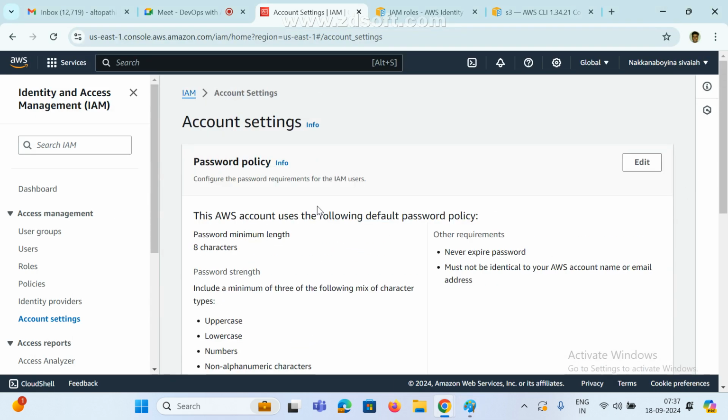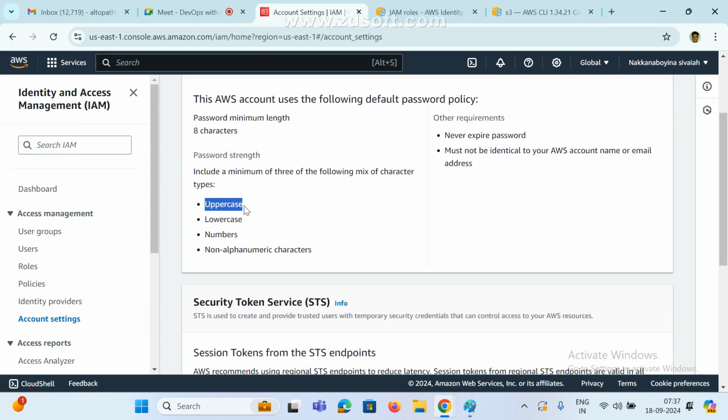See here, this is the account settings. Account settings means, if you create any account, see here, password maximum length, how many characters, and password strength: one uppercase, one lowercase, one number, one non-alphanumeric. These are based on your requirement, based on your organization.